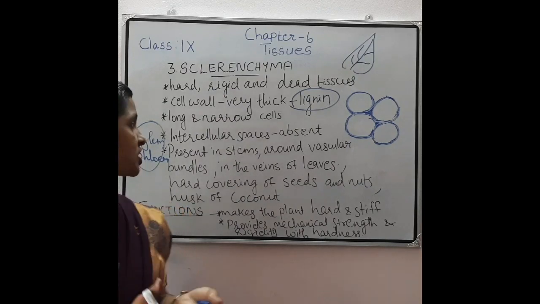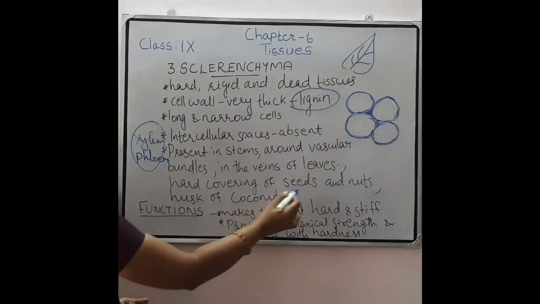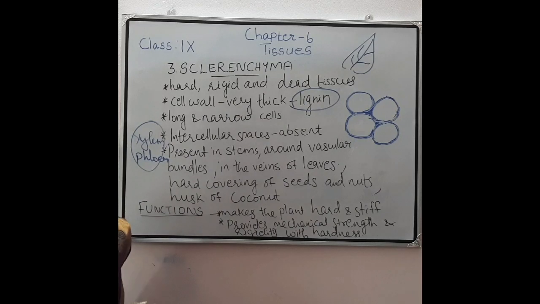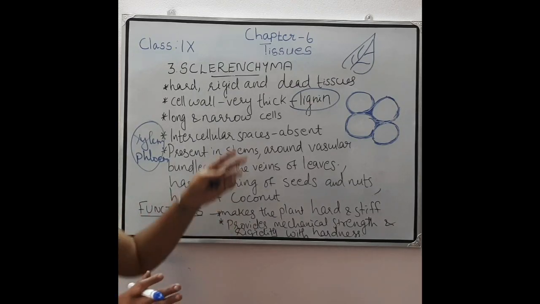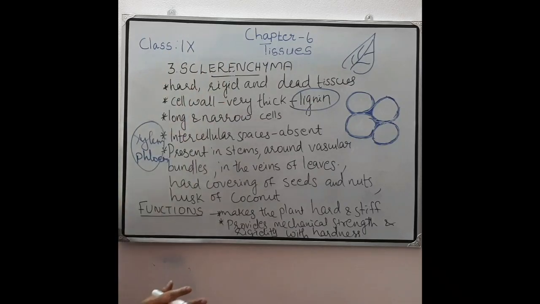It is also present in the husk of coconut. Before the shell there is the fibrous coconut husk, and it is made up of sclerenchymatous cells. These are the characters of sclerenchymatous cells.